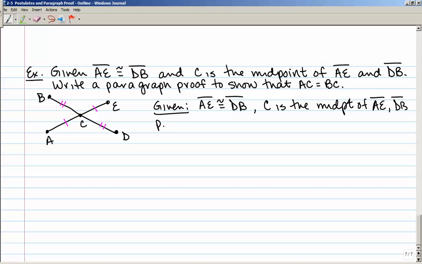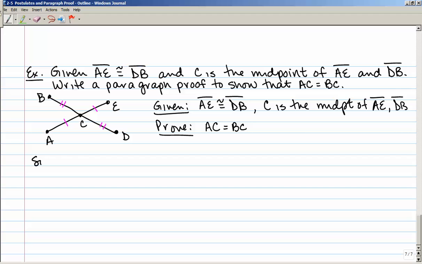And what I have to prove is that AC equals BC. Now the nice thing about doing a proof is you can always write the given in the proof without having to do a whole lot of thinking. So let's start. I'm going to state part of what is given.